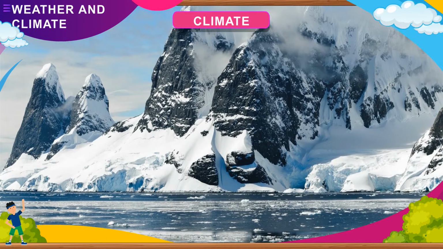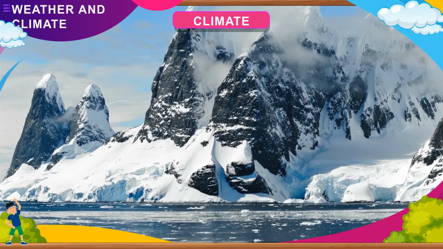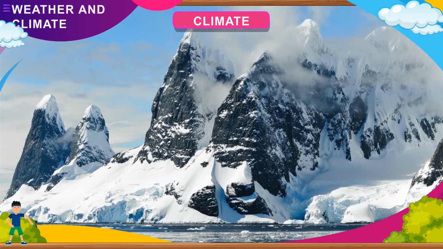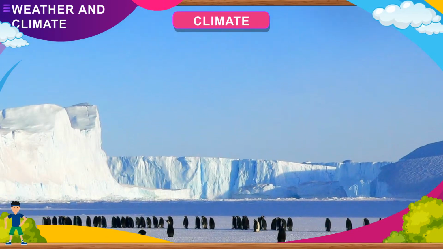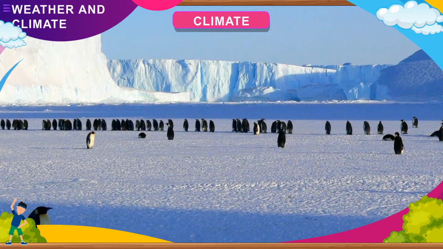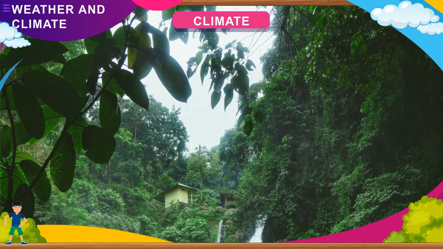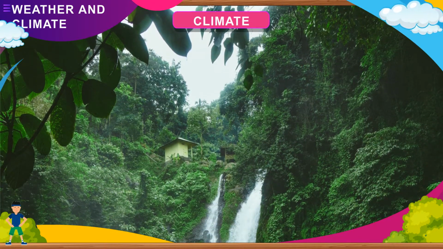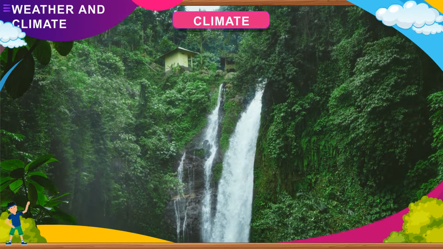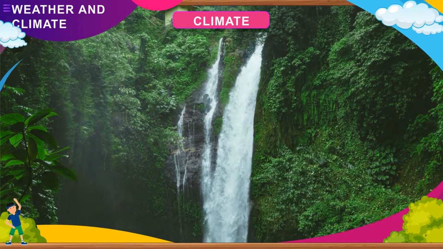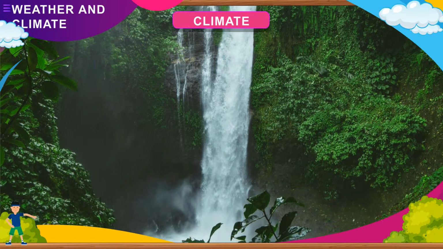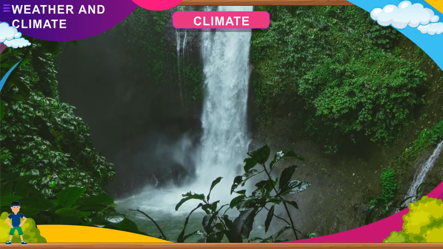The frigid zone refers to the area near the poles. Obviously, this region is extremely cold. The sun's rays fall slanting in this region. It has tundra kind of vegetation where only mosses, grasses, and short trees grow. The region between the equatorial and frigid zone is temperate region. This region is neither too hot nor too cold. A wide variety of vegetation is seen in this region. The vegetation includes tropical forests with deciduous trees and coastal forests with mangroves.